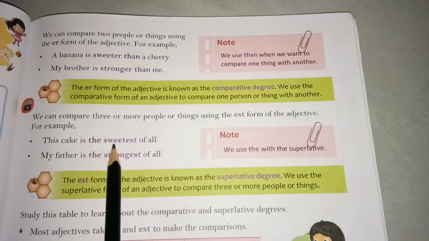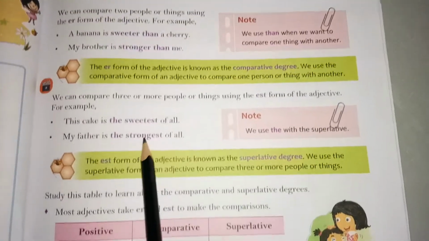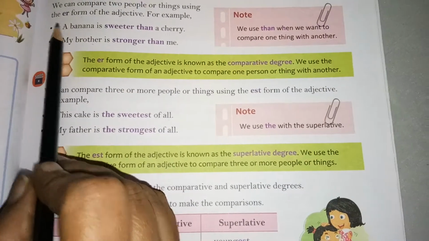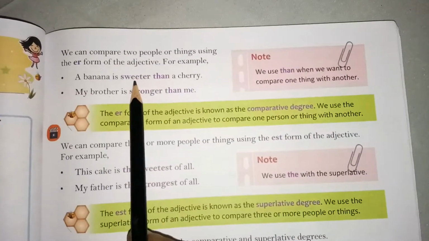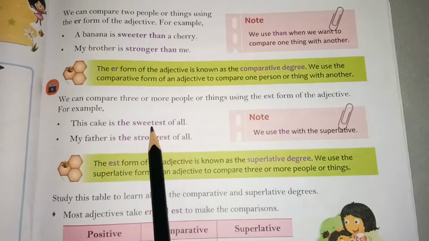This cake is the sweetest of all. My father is the strongest of all. Alright, sweet was the positive degree, sweeter comparative, the sweetest superlative degree.